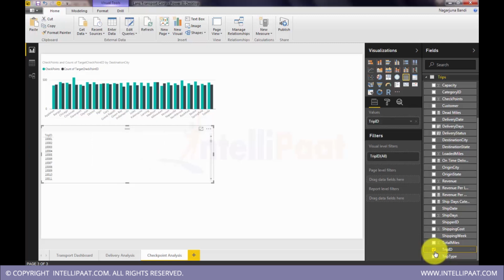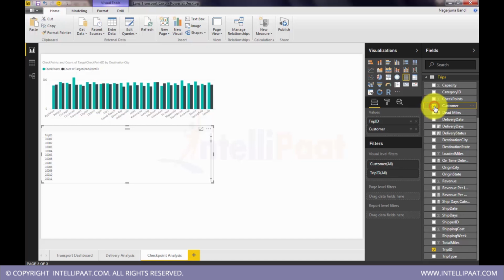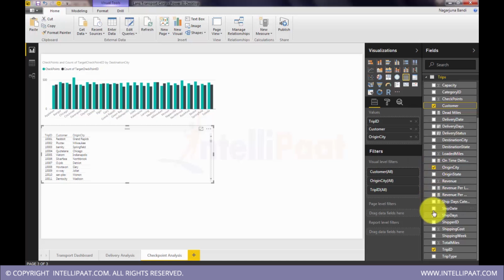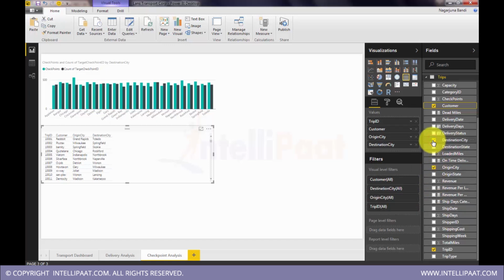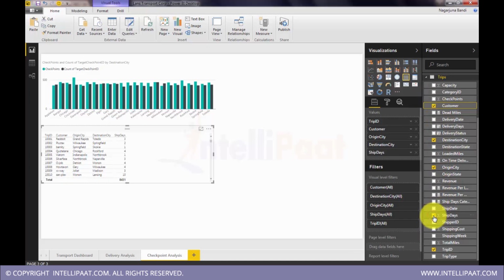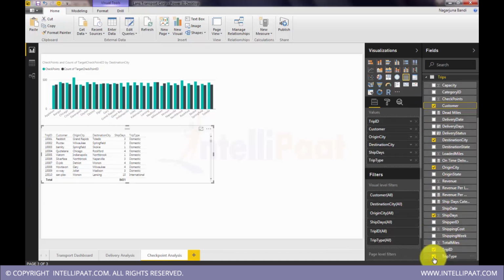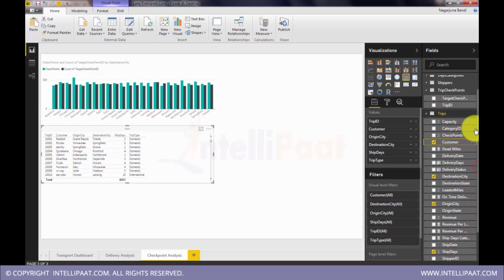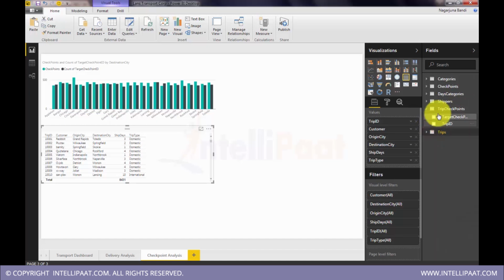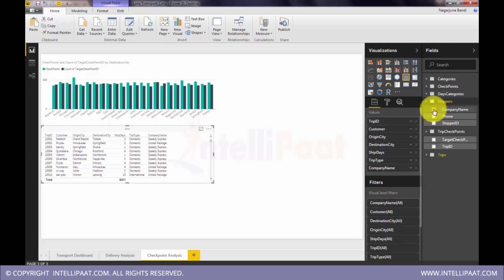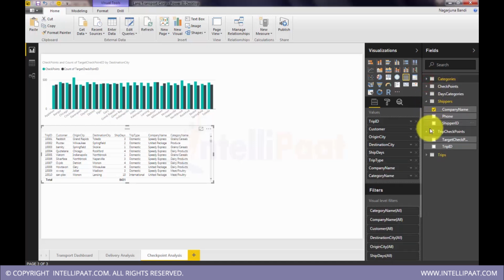Then we have customer, origin city, destination city, targeted ship days, trip type, and some more fields from other tables like shipper, category, and finally the auditing information.